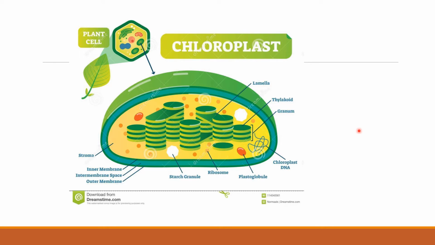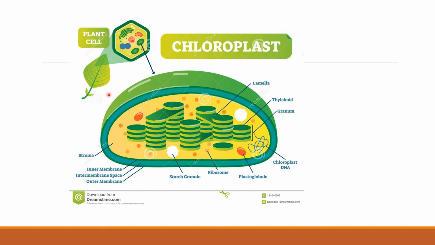There is no process like digestion. It is a formation of food, a manufacturing of food. Now this food is manufactured in a particular organelle present in the plant cell. This organelle is the chloroplast. Chloroplast is a part of the plastids. We know that there are 3 kinds of plastids: leucoplast, chromoplast and chloroplast. So chloroplast is the plastid which is important.